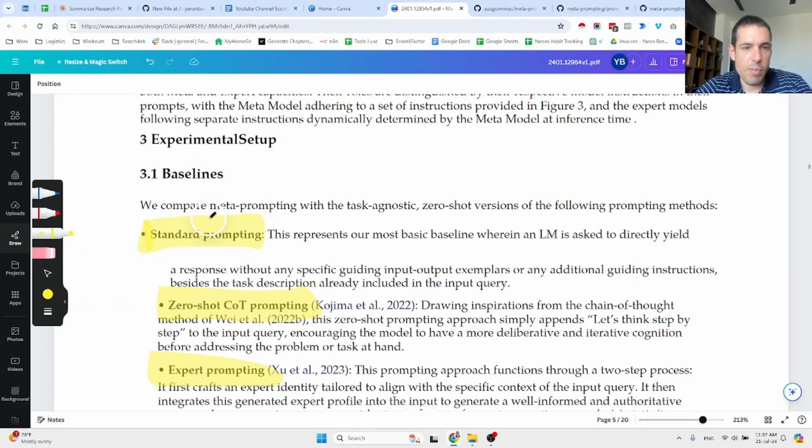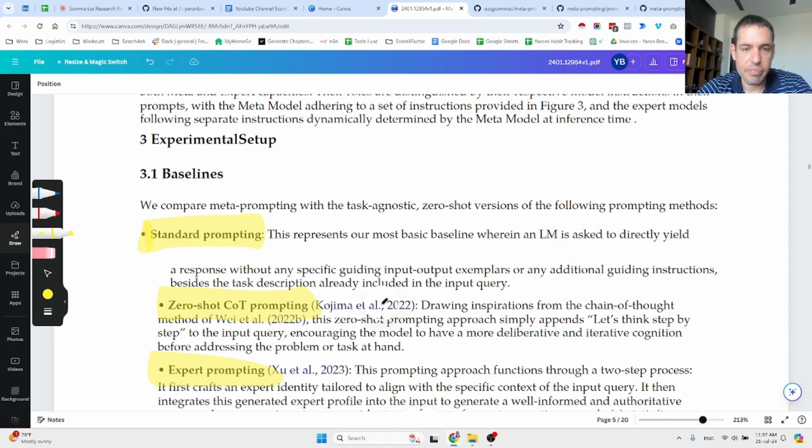So at the moment, there are a few types of prompting methods. So the standard prompting, this represents the most basic baseline wherein an LLM is asked to directly yield a response without any specific guiding input or output examples or any additional guiding instructions. So this is the most basic prompt. You just go to ChatGPT or any other LLM, OpenAI, Claude, and you ask for a specific thing without providing any other information.